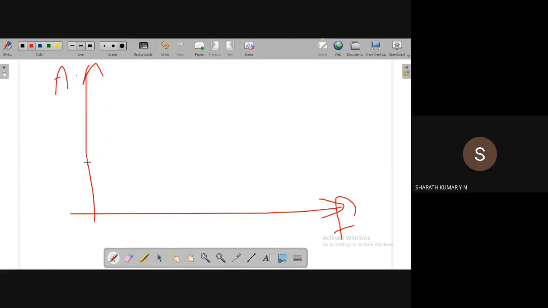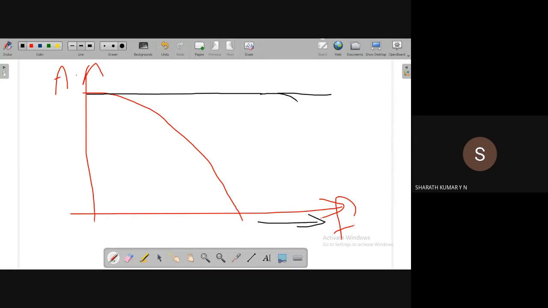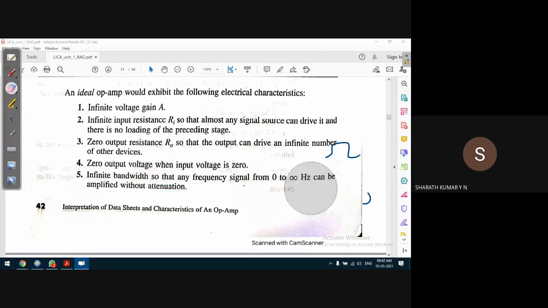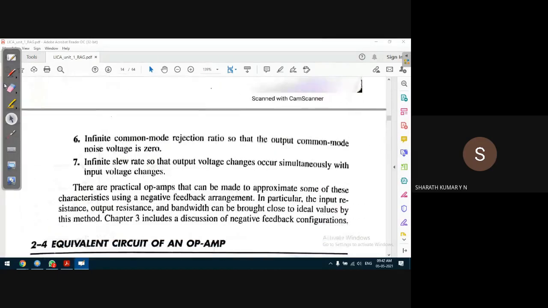For an ideal op amp, the response is like this: the gain will never reduce as the frequency increases. That is the ideal op amp situation, but practically we should not expect such ideal conditions.